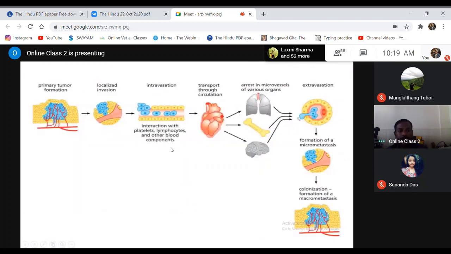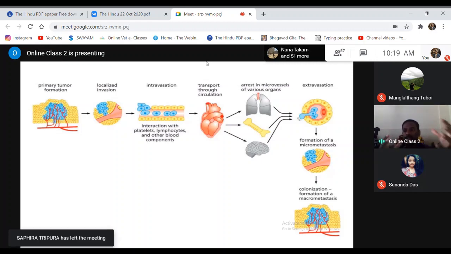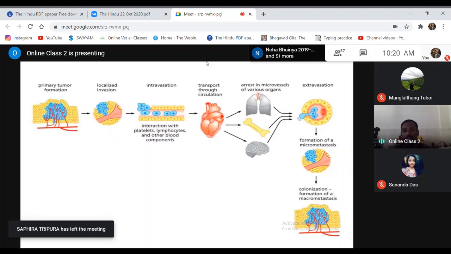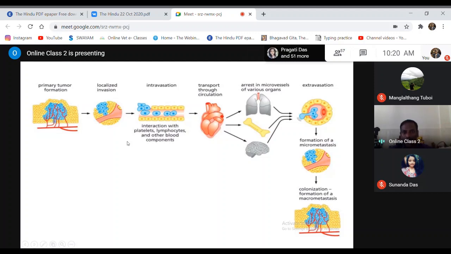Then the next, not only invasion. Invasion and metastasis are features which are intermixed with each other. Both of them are features seen only in the case of malignant tumors. Whenever you find that a tumor has an invasive nature, you can find those tumors usually undergo metastasis. So what then is metastasis?